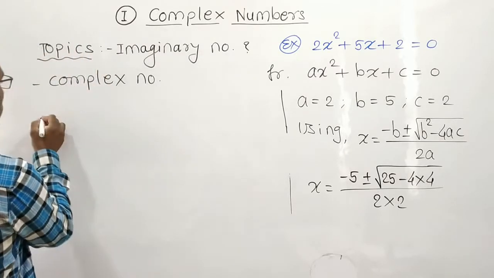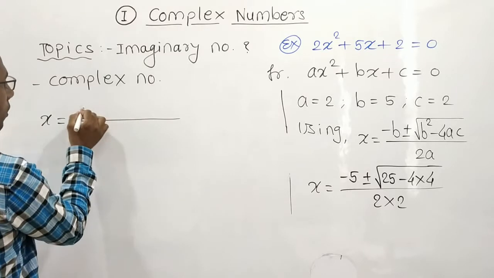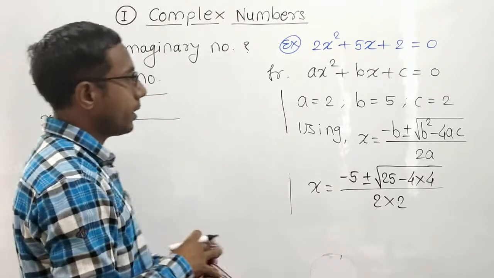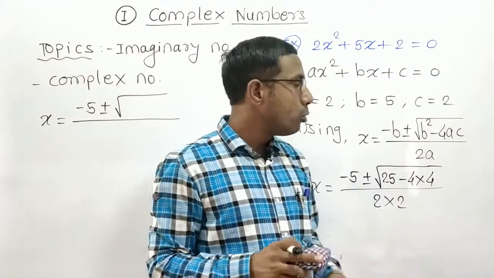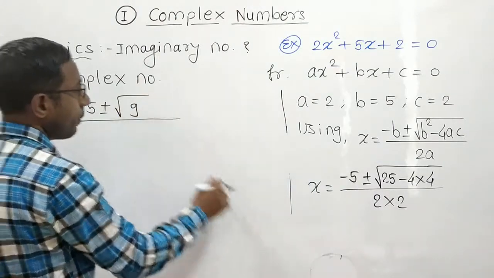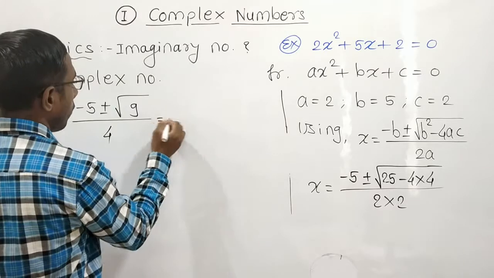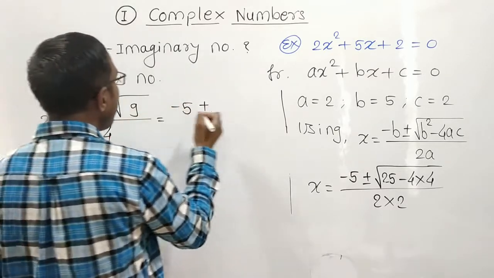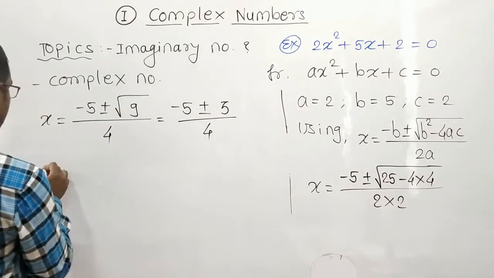So now it will give you x is equal to minus 5 plus or minus, 4 4s are 16, 25 minus 16, that is 9, divided by 2 into 2. This is equal to the square root of 9, which is 3, divided by 4.